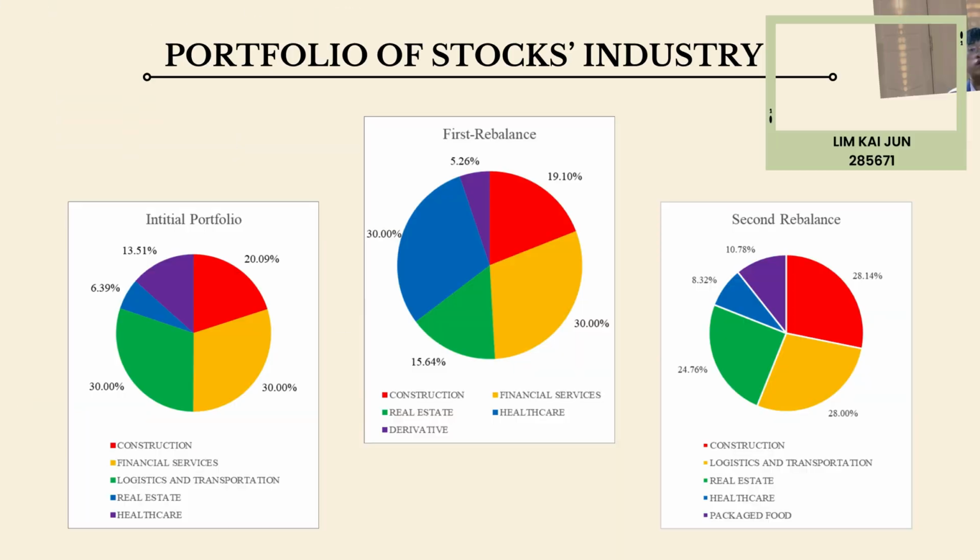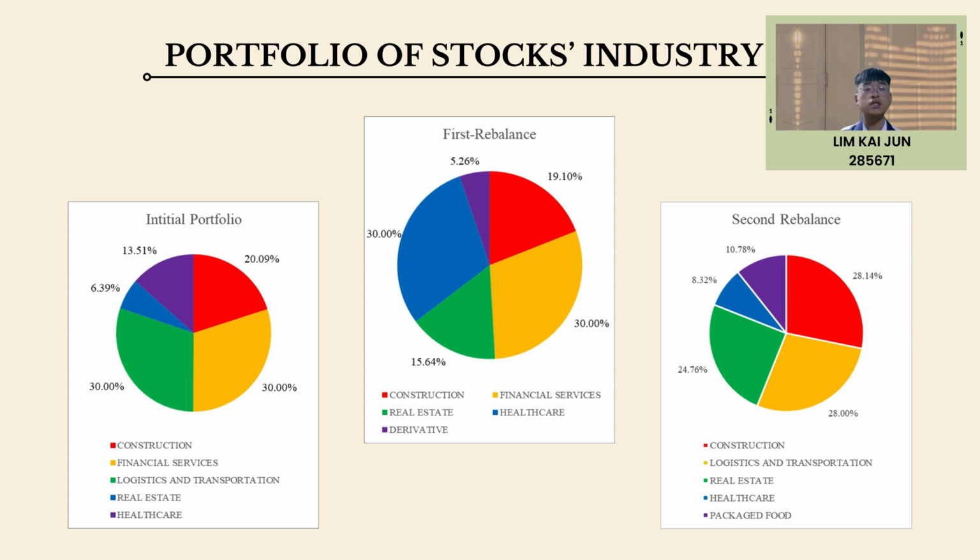Every financial advisor will advise not to put all the eggs in one basket by investing in one industry. Our portfolio consists of various industries as they are affected by different factors. In our initial portfolio, we have selected 5 different industries, which are construction, financial service, logistics and transportation, real estate and healthcare. Moreover, we have changed some low performance stocks at each stage to improve our portfolio performance and ensure potential gains. In the first rebalance of our portfolio, we decided to replace the stock from the logistics and transportation industry with a derivative. In the second rebalance stage, 2 stocks from different industries have been replaced by other stocks, which are financial service to logistics and transportation, and the derivative to the food industry.